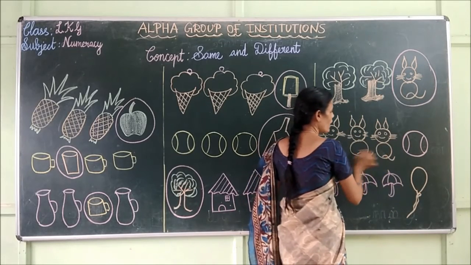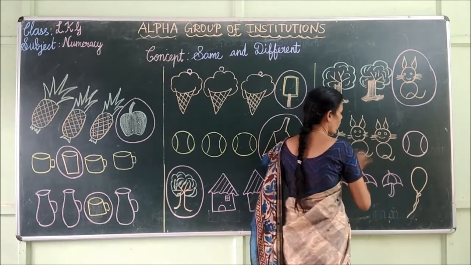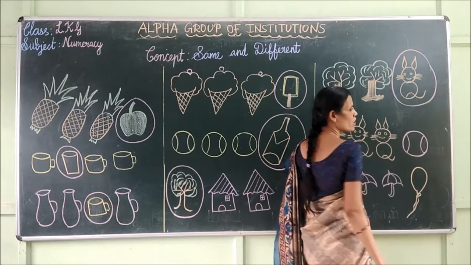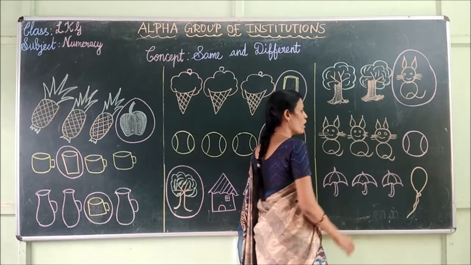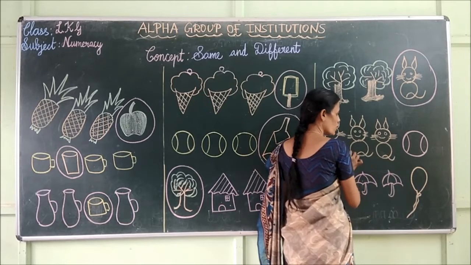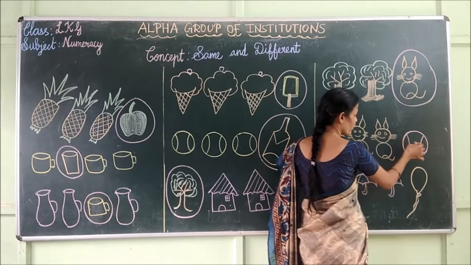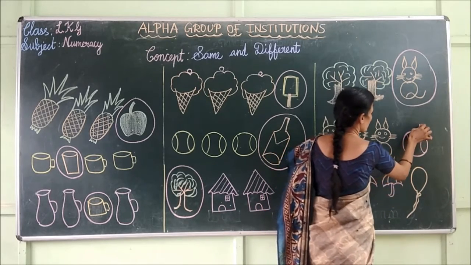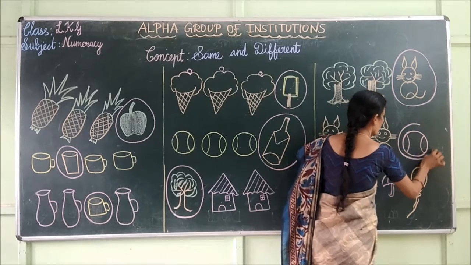Next, these are our cats. What is it? Yes, this is a ball. Ball does not belong to this group. Ball is different from this group. So I am going to draw a circle around the ball.